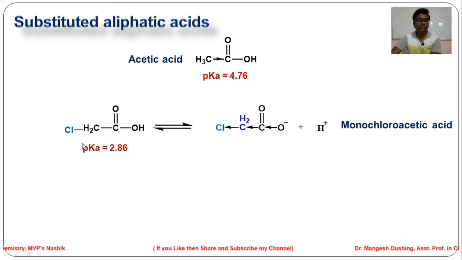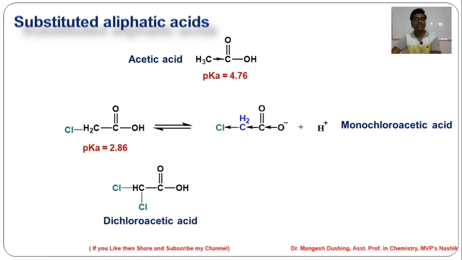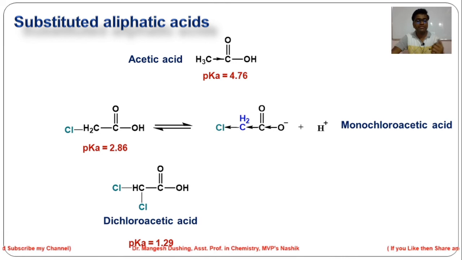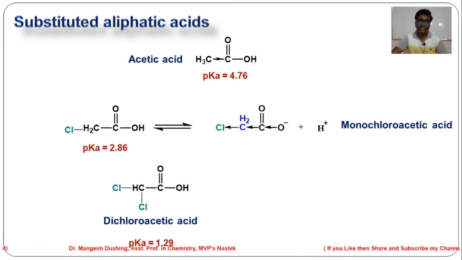The pKa value of monochloroacetic acid is 2.86. Similarly, if you increase the number of chlorine atoms, as in dichloroacetic acid, the minus I effect becomes more, so it becomes more acidic, and the pKa value is 1.29.